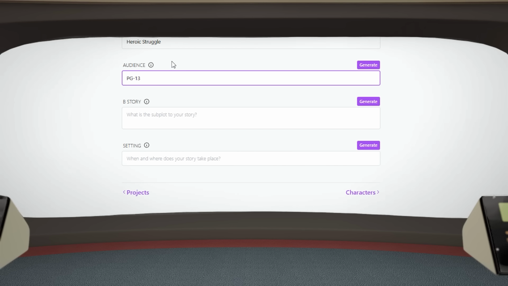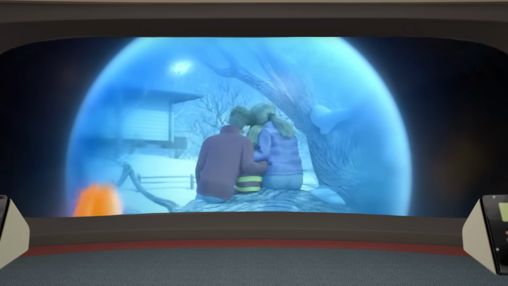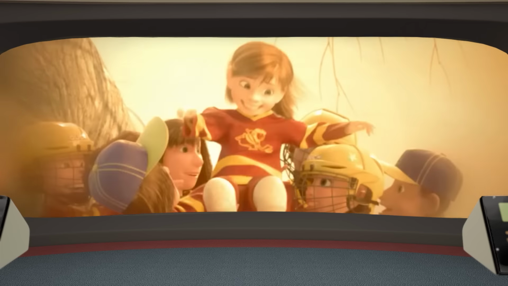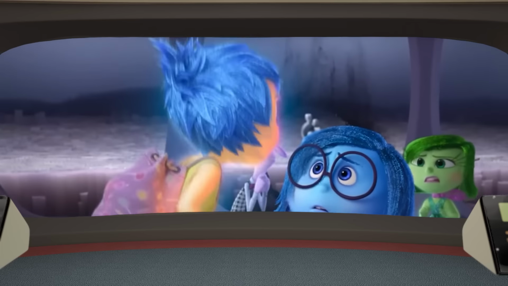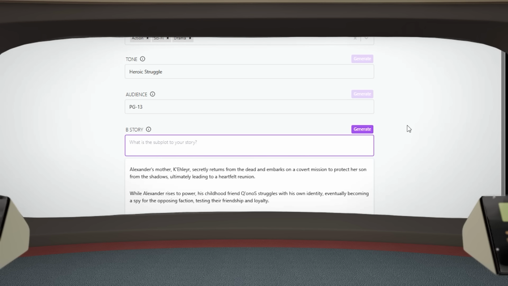Please enter a B story. Computer, remind me, what is a B story? The B story introduces new characters who help the protagonist learn the theme of the film. These characters can include a love interest, nemesis, mentor, or ally. Computer, can you make suggestions for the B story? Generating, please stand by. Well, I would say the B story most certainly would involve Alexander's love interest, Shinoni Farg.